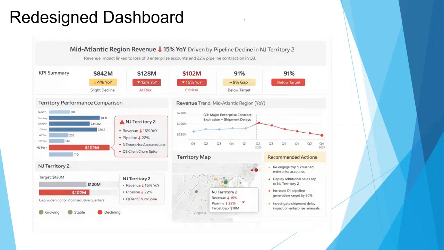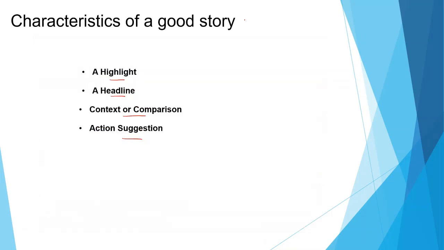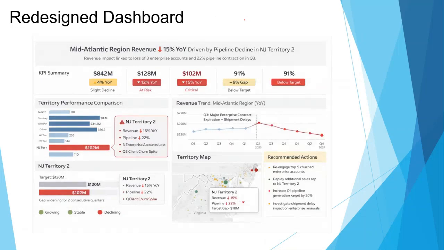Let's look at a redesigned dashboard. In the same sales territory dashboard that you just saw, we have incorporated all the characteristics that I've suggested: the title, the headline, actionable items, context or comparison. Now look at it and see if it makes sense. It starts with the insight.